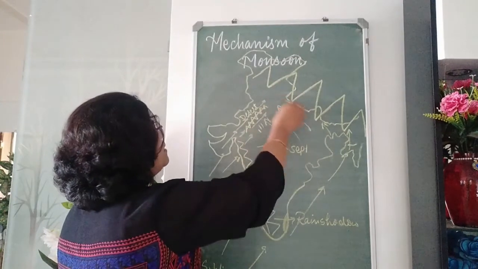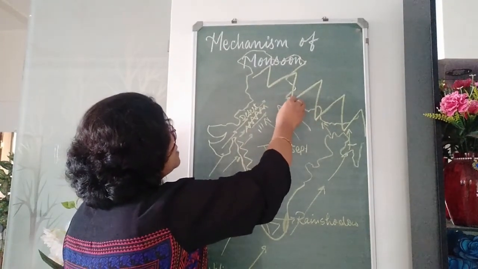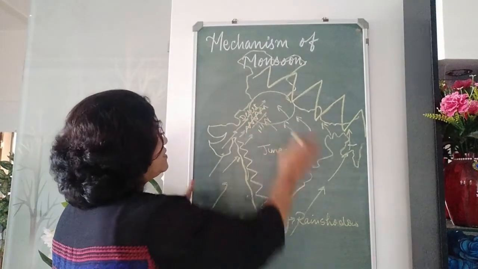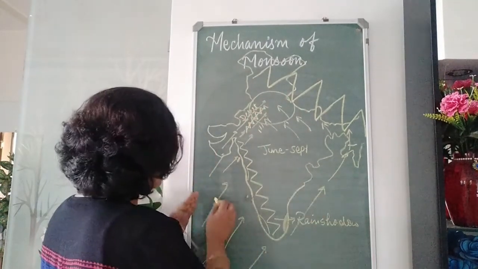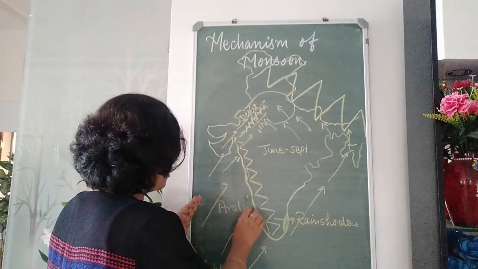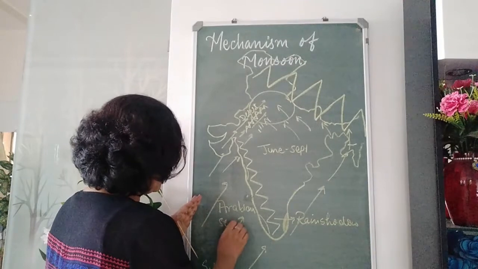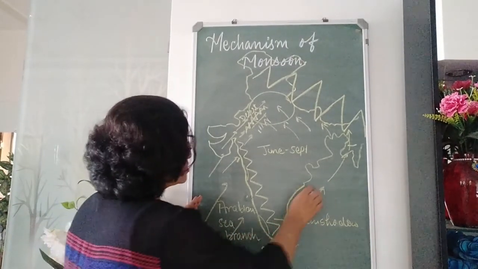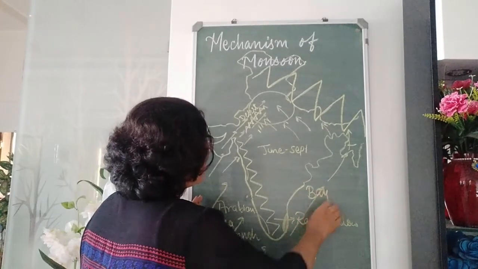And gradually, by the time they reach the western part of Uttar Pradesh, Punjab and Haryana, from both the sides, this area receives rainfall from the winds coming from the Arabian Sea branch as well as the Bay of Bengal branch. This is called the Arabian Sea branch of monsoon, this is called the Bay of Bengal branch of monsoon.